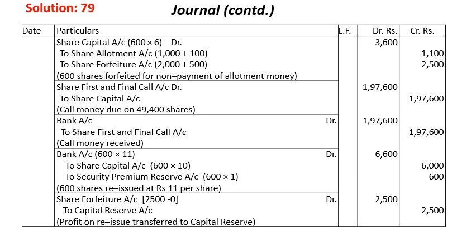Now we reissue it. Now reissue 600 into 11. This 11 is because 1 rupee premium is there. That 1 rupee is reflected over here, and 10 rupees is going to the securities premium, share capital. That's fully paid. So now our total forfeited money is 2,500. There is no loss because we have reissued at premium.